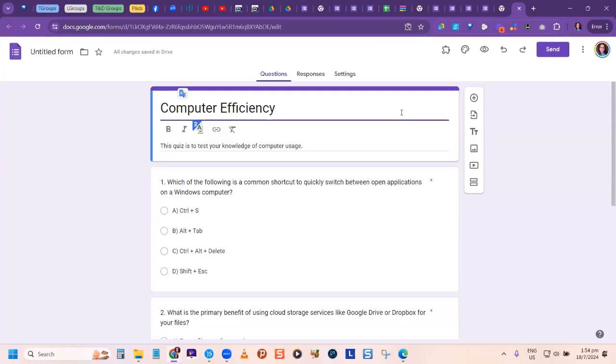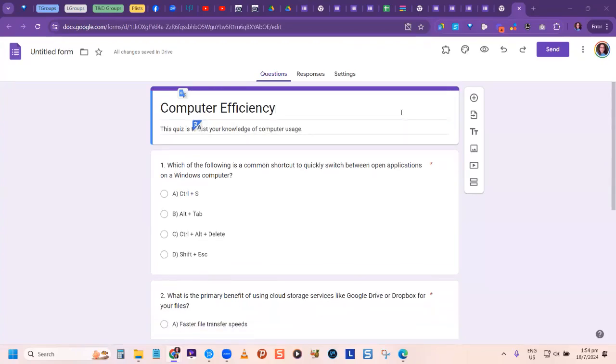Let me scroll up to see what you said. Wow, I learned 4 new things. I thought I knew Google Forms well. So sometimes we use these applications all the time, and there are just certain features that we don't get to at all.